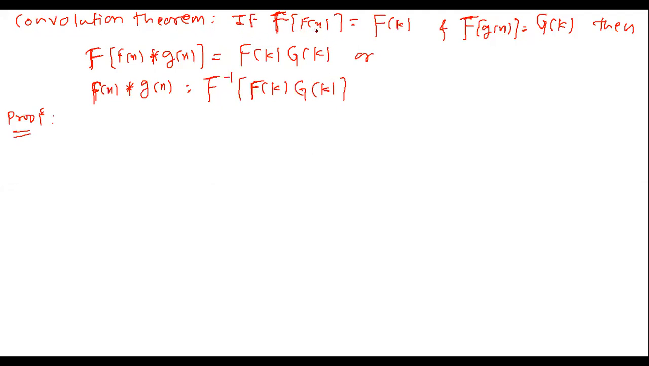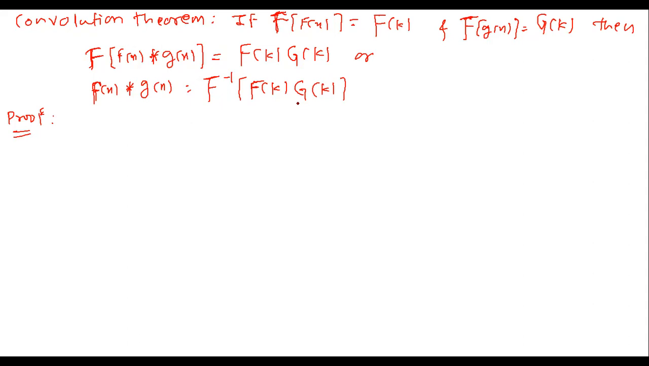If the Fourier transform of small f of x is capital F of k and the Fourier transform of g of x is capital G of k, then the Fourier transform of f convolved with g is equal to F of k into G of k. That is the product of the Fourier transforms, which is equivalent to f convolved with g being equal to the inverse Fourier transform of capital F of k into G of k.